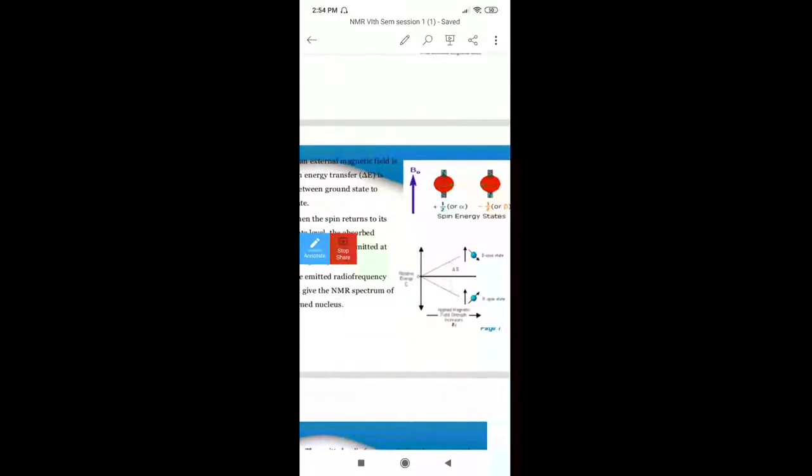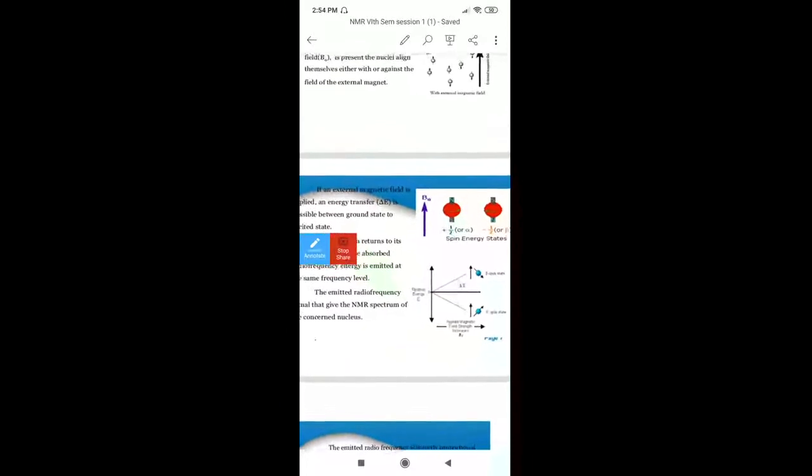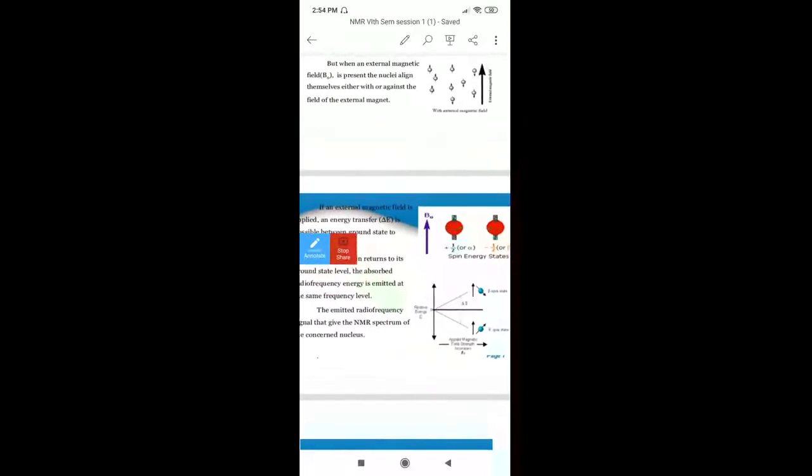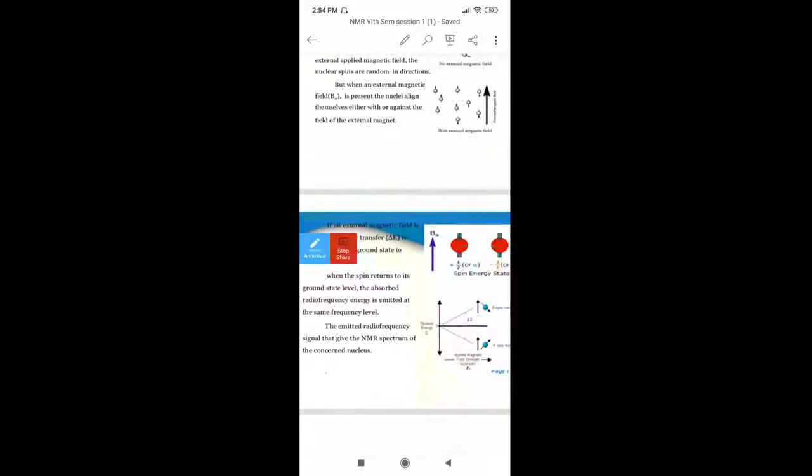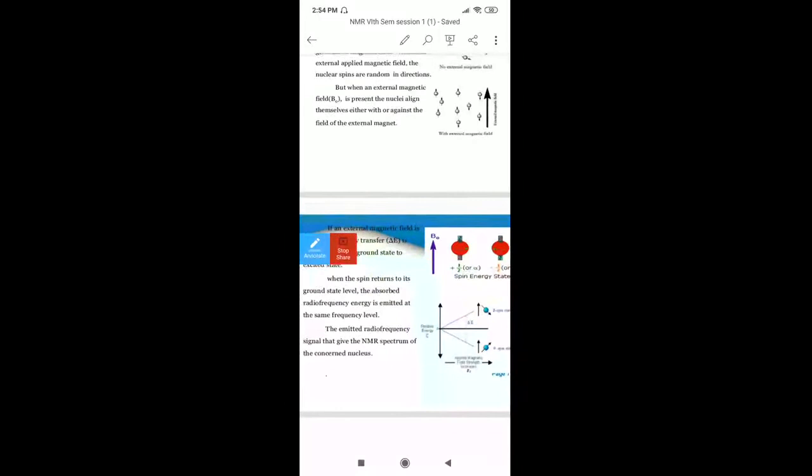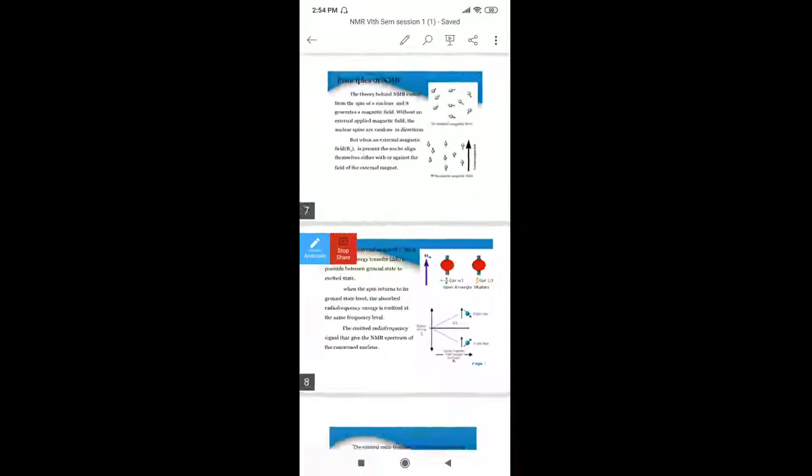That will be equal to the energy emitted, with the same frequency, which belongs to the radio frequency region. Whatever emitted signal we get will be obtained in the form of the NMR spectrum. All of you are getting the point?